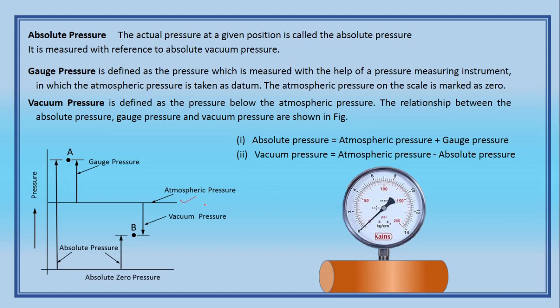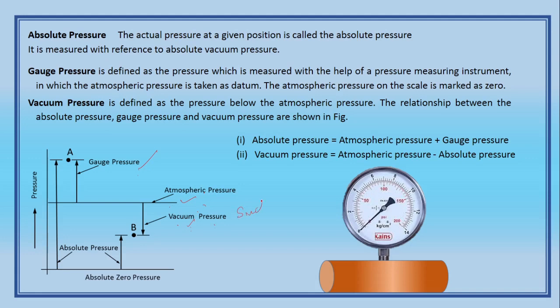The pressure in excess of atmospheric pressure, we call gauge pressure. The pressure lesser than atmospheric pressure, we call vacuum pressure or otherwise negative pressure. If we apply it to hydraulic machinery, this vacuum pressure is also called suction pressure.